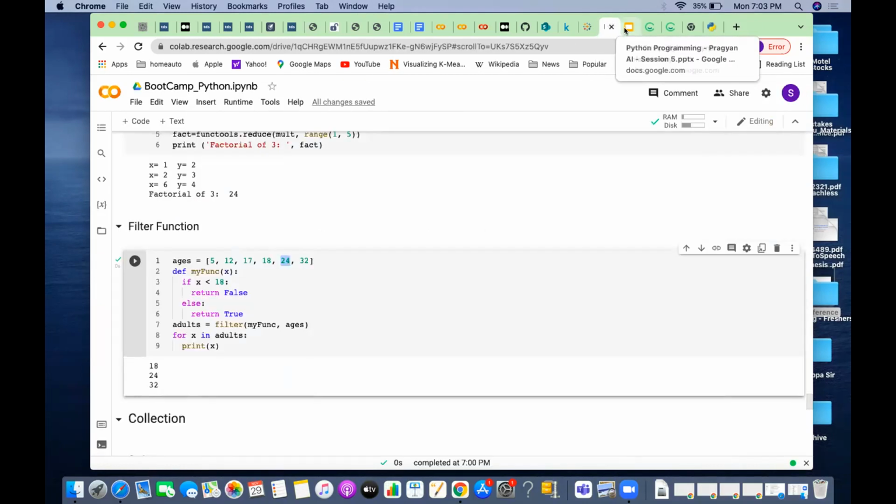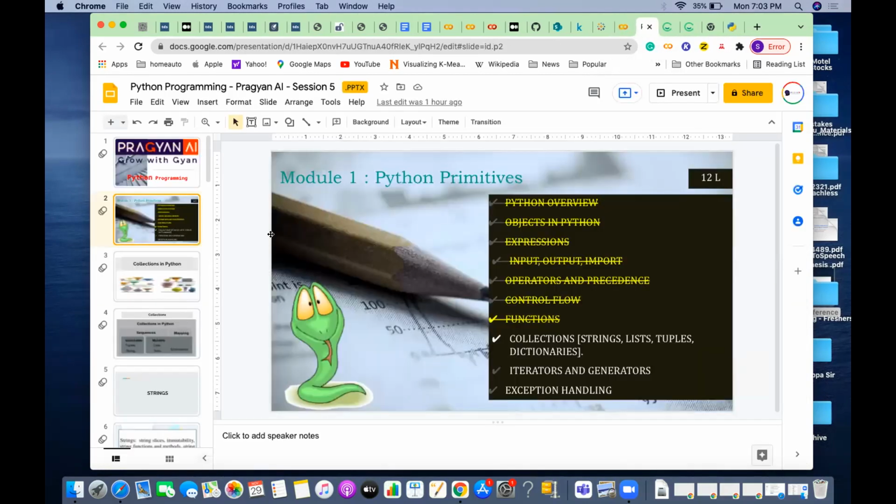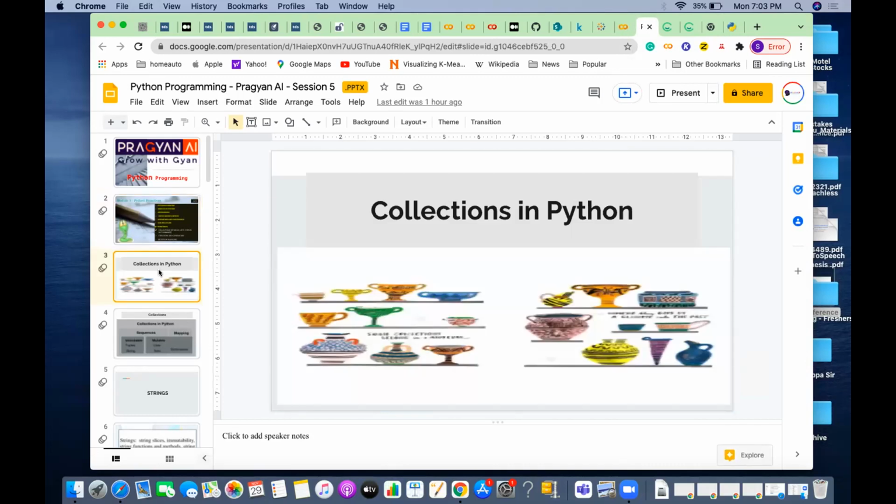We'll continue to the next session. The next session, what we will be covering is the collections.